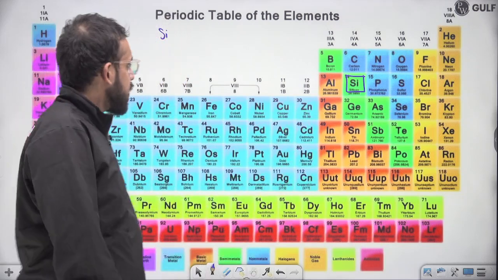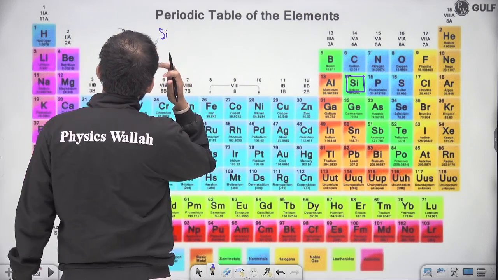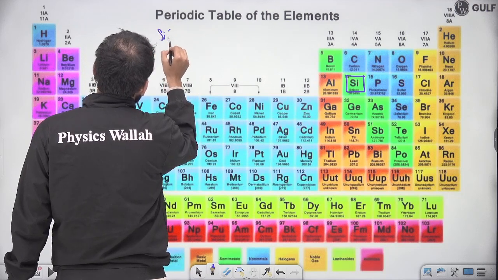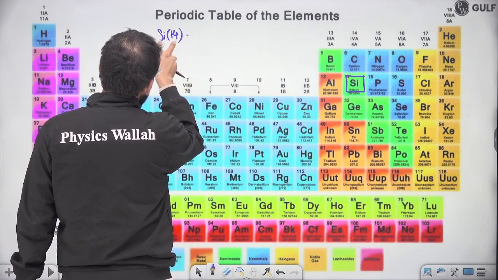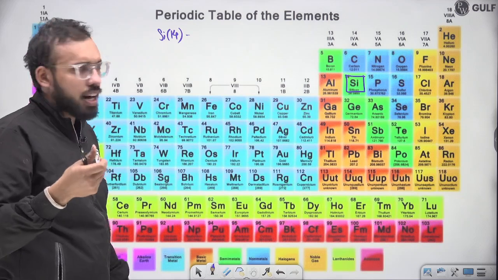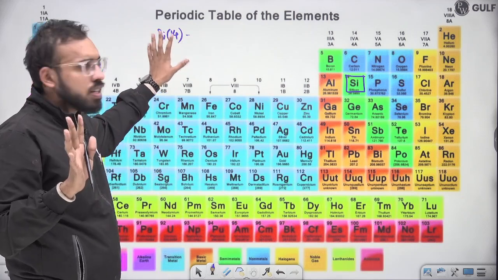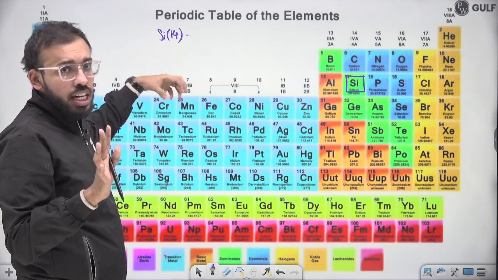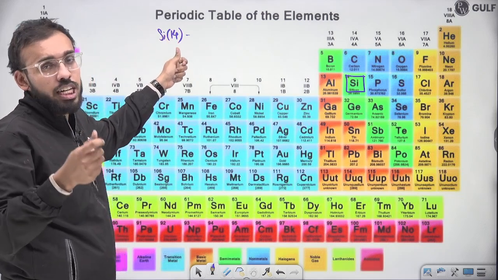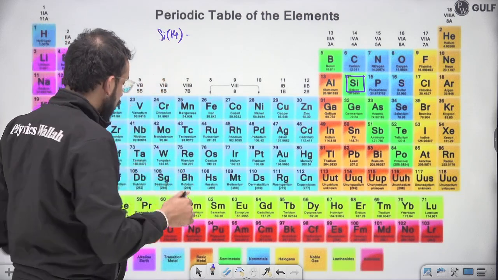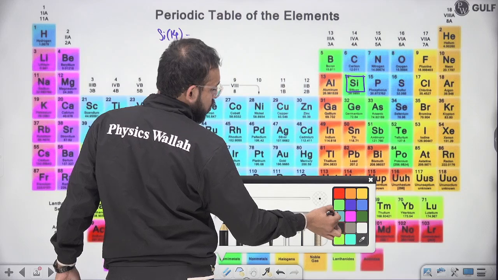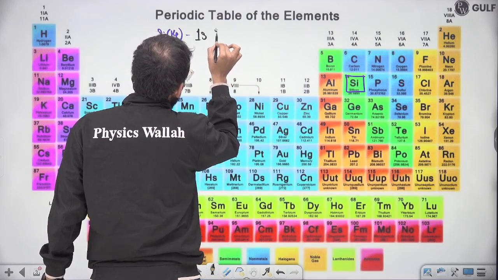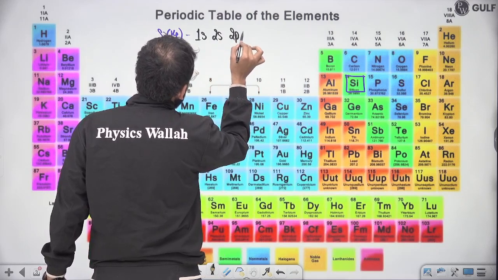All the atomic numbers are mentioned here. Silicon has 14. It's an electrically neutral atom, so I would say there are 14 electrons in the silicon atom. If it's electrically neutral, there are 14 electrons. Now, if I ask you what would be the electronic configuration, how will you write that? Now, why am I making you write the electronic configuration of silicon? That I will tell you later on. But as of now, let us write the electronic configuration of this silicon.